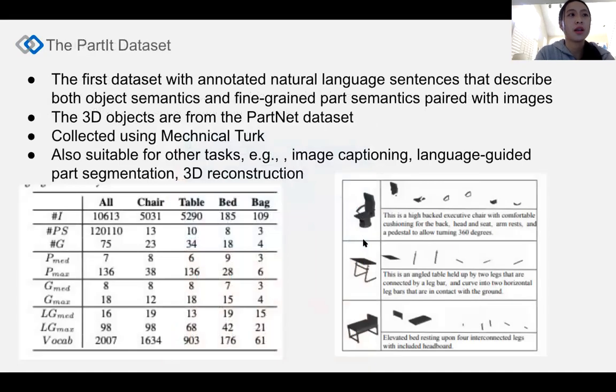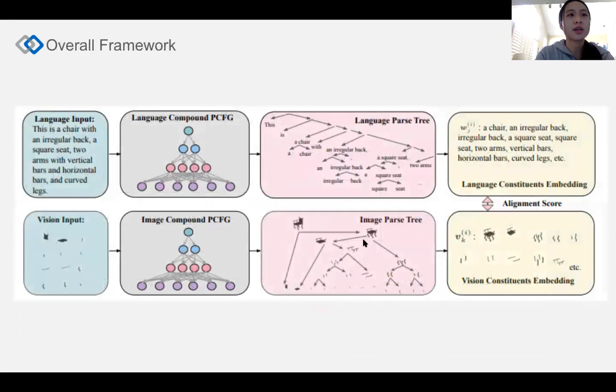First, let us introduce the PARTY dataset. PARTY contains 10,000 3D objects paired with natural language sentences collected via Mechanical Turk and spanning across 4 categories: chair, table, bed, and bag. Here's our framework. Our model starts from the compound PCFG for inducing the language grammar and generalizes this idea to vision, which are jointly optimized by a contrastive loss.